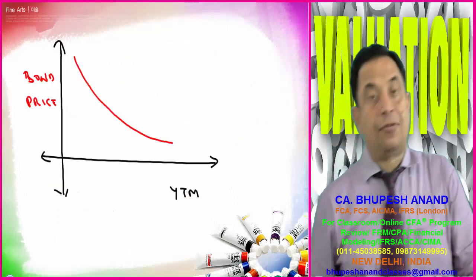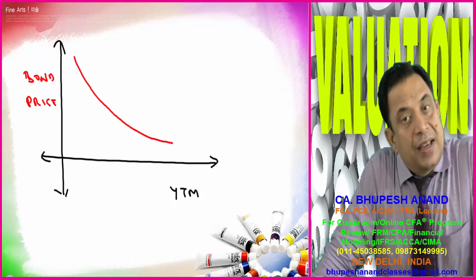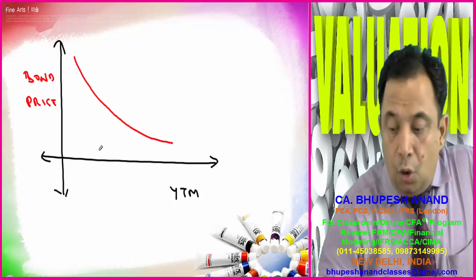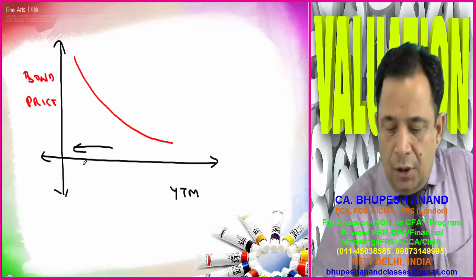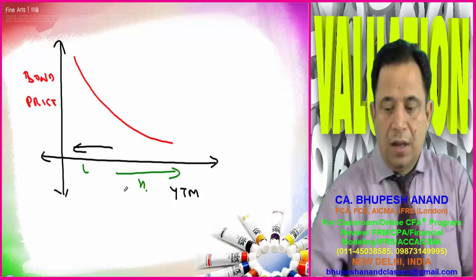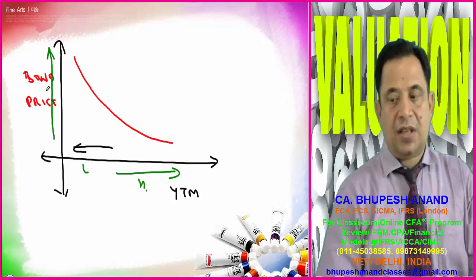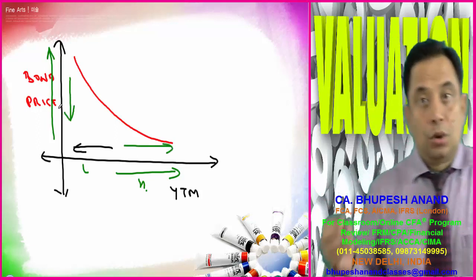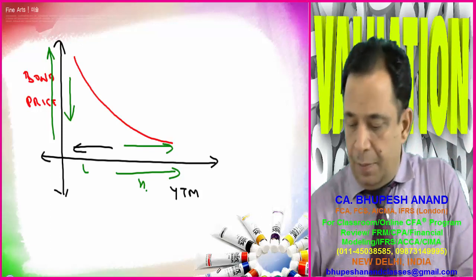I have prepared a graph for you. On the x-axis I am taking the independent variable, that is YTM, and on the y-axis I am taking the bond price. If the YTM is lower, then the price will increase, and if the YTM is higher, the price will decrease. So this is the relationship between YTM and bond price.